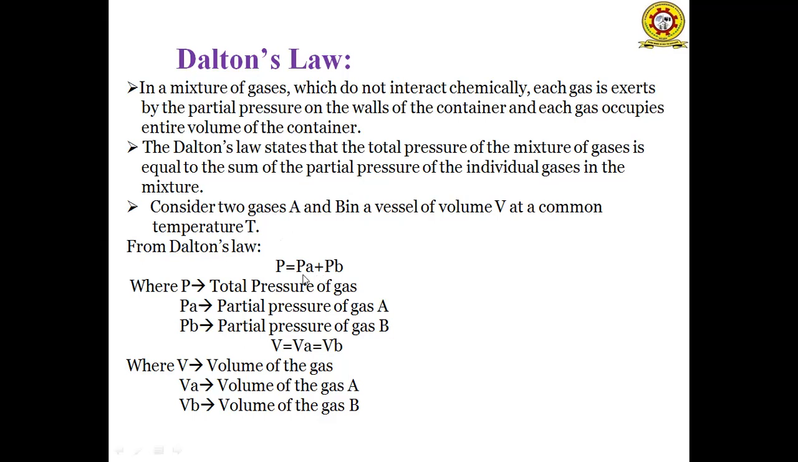So from Dalton's law, P is equal to PA plus PB, where P is the total pressure of the gas. In that vessel there are two gases A and B. PA represents the partial pressure of gas A, and PB represents the partial pressure of gas B. So the total pressure is equal to the partial pressure of gas A plus the partial pressure of gas B, and the volume remains constant. So the total volume V is equal to VA, equal to VB, where V is the volume of the gas mixture, VA is the volume of individual gas A, and VB represents the volume of individual gas B.